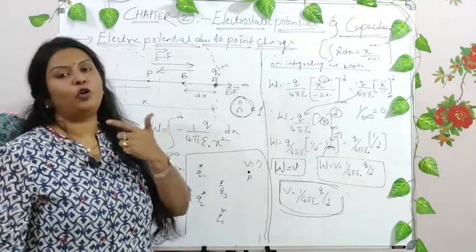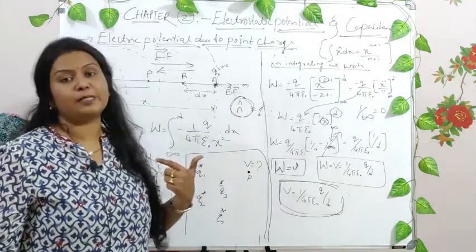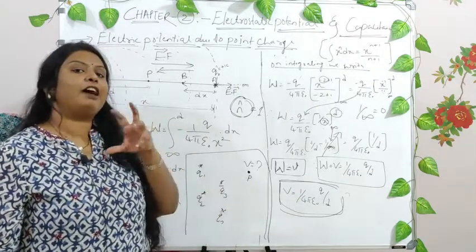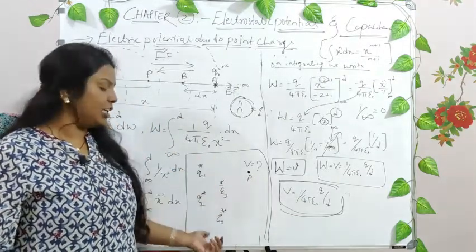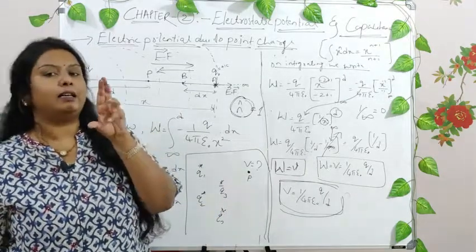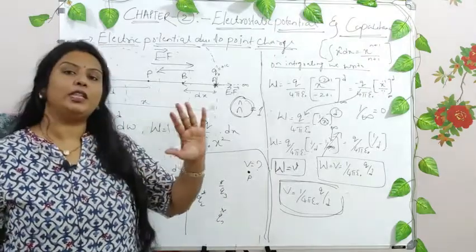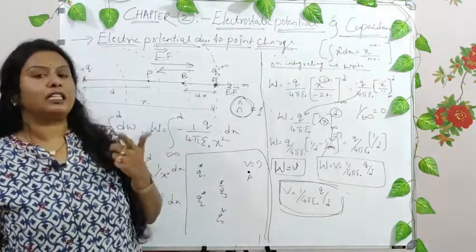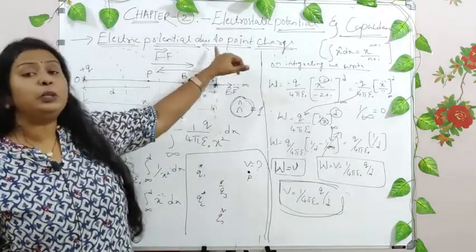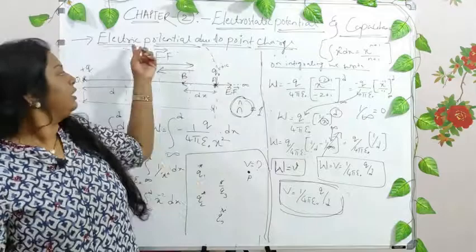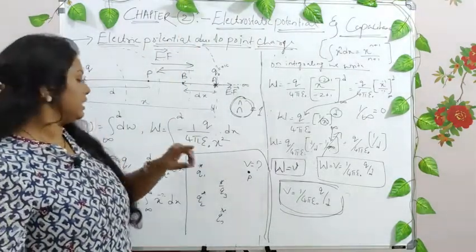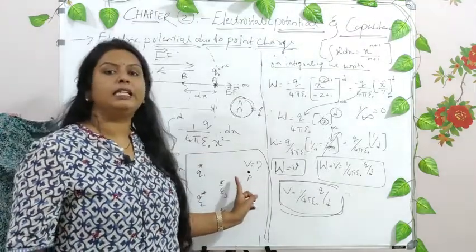If you have followed all the derivations from the very first class of chapter 1, then what we have done when we have a system of charges is we have added the algebraic sum of all the charges, and we have represented the final expression in terms of the addition of all the parameters, right? So that will be done in the very next derivation, that is electrostatic potential due to a system of charges. This derivation was only due to a point charge, only one charge, but the next derivation will be a system of charges. Is this clear?